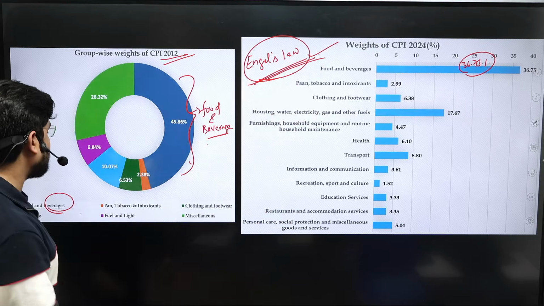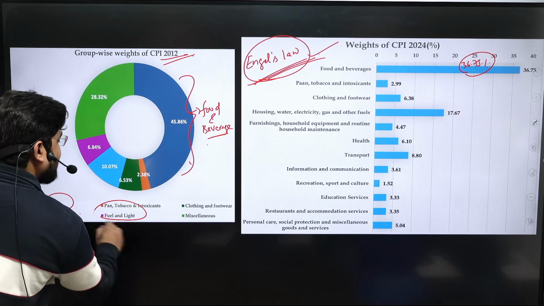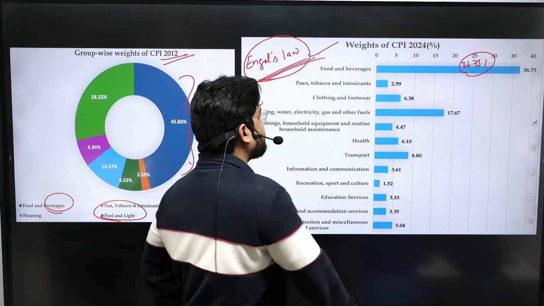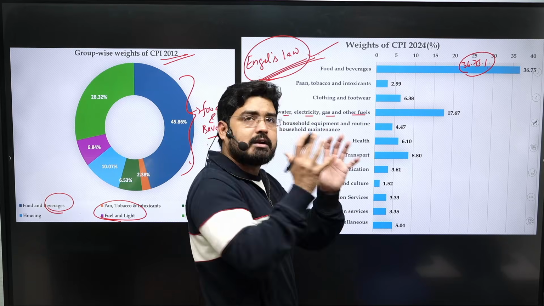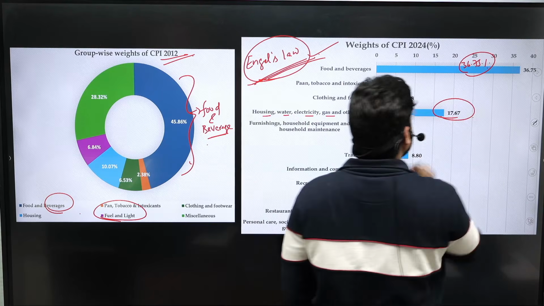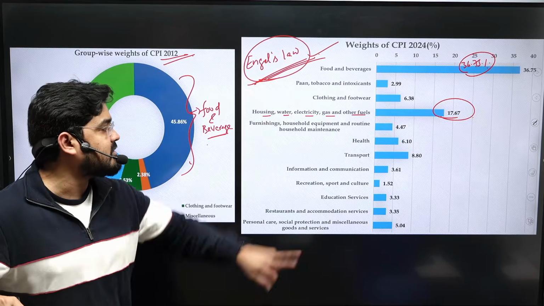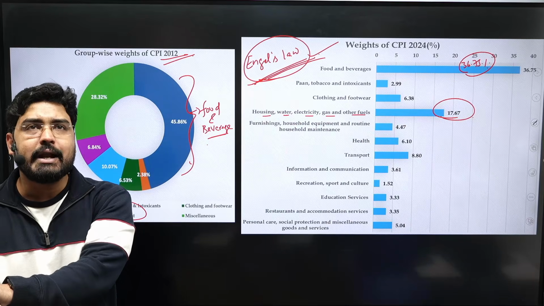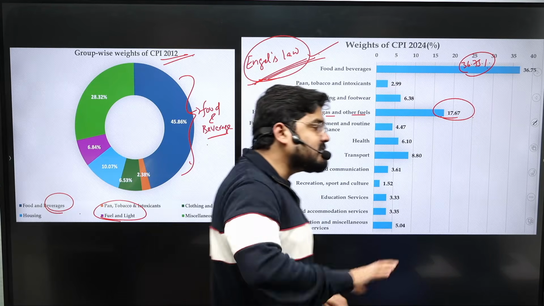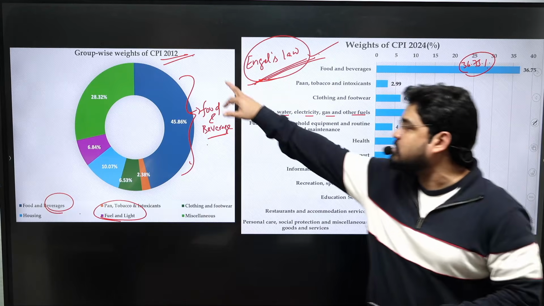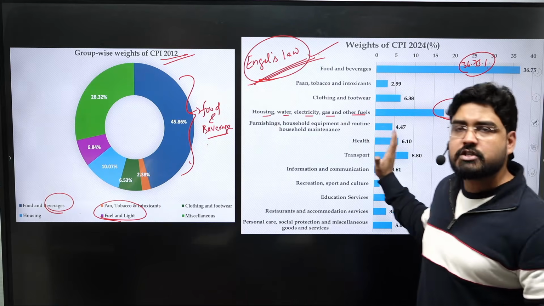Coming to the other sections, housing, water, electricity, gas and other fuels were all combined. They were given 17.6%. That is the second most important weightage. See, the classification has also been changed. In the earlier CPI 2012 series, the classification was different and now it is different.